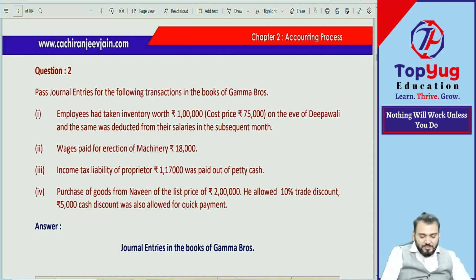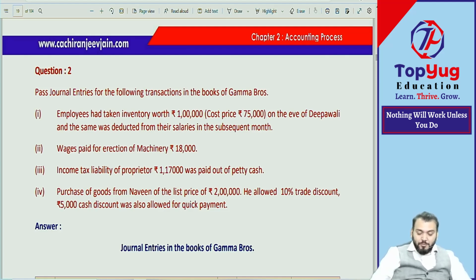This entire question is very important. They ask it many times in the exam. Favorite question. And apart from point number 3, I actually forgot about income tax, but I hope you have understood. Income tax will be a personal expense. The drawing account will be debited.